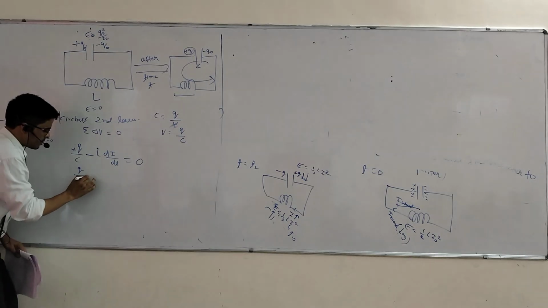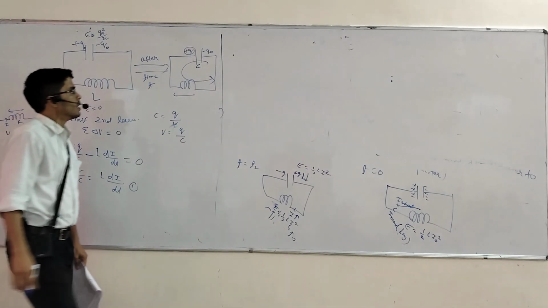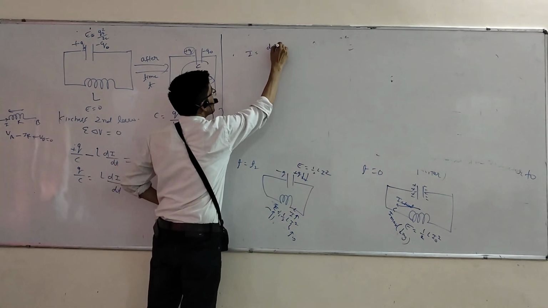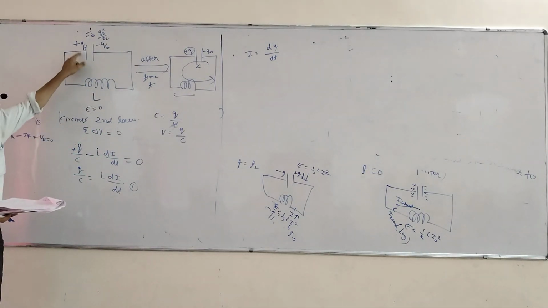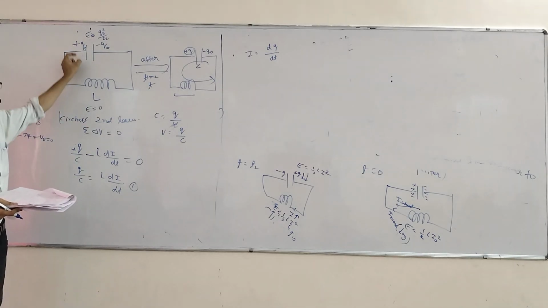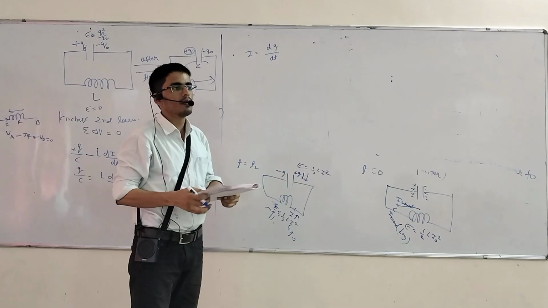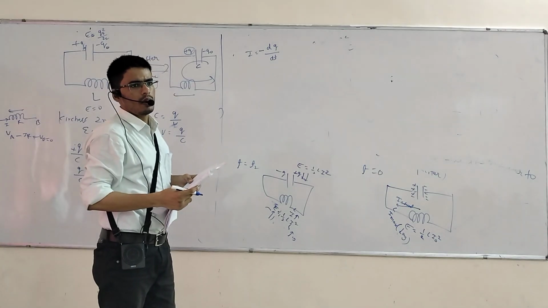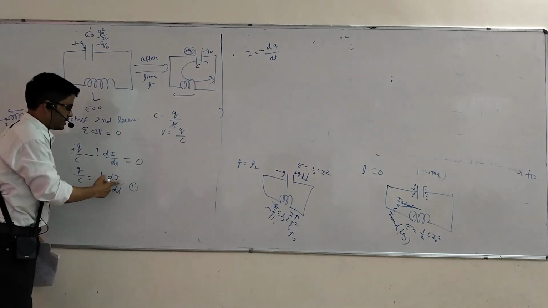So that Q by C equals L di by dt. Here see, current equals dQ by dt. Here Q is decreasing or increasing? Maximum to minimum, na? The charge is decreasing or increasing? Decreasing. So when charge is decreasing, will delta Q be positive or negative? Negative. So we can write I equals minus dq by dt. Why minus dq by dt? Because it is decreasing.